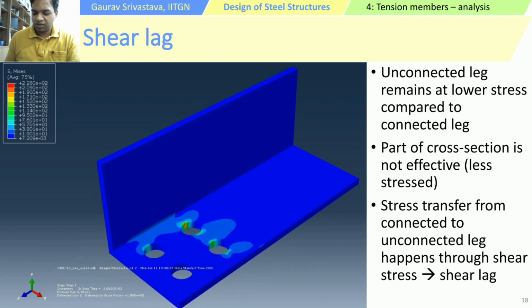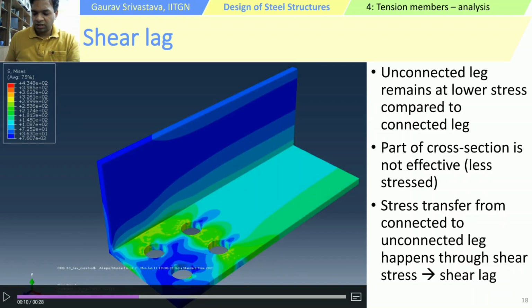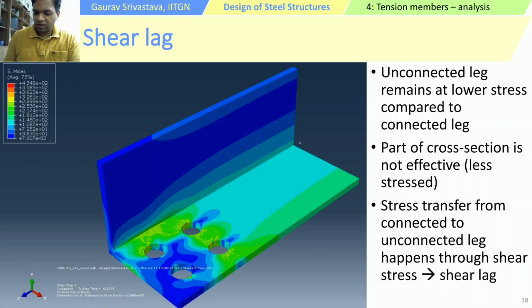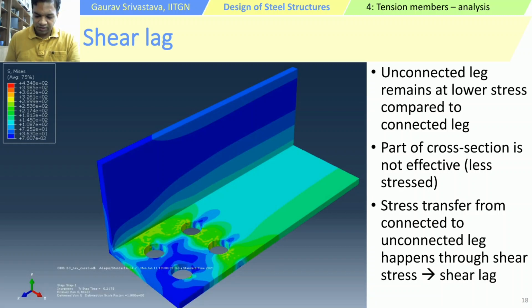So if you see, the stress intensities begin to happen near the holes, which is expected. But if I pause this video at this stage, what you can look at is the connected leg. The stresses are fairly high, reaching almost 140, 150, 200 megapascals. Whereas the unconnected leg is actually at very low stress, and the stress transfer from the connected leg to the outstanding leg, happening through the shear stress primarily, is actually delayed, and this is what is called the shear lag effect.